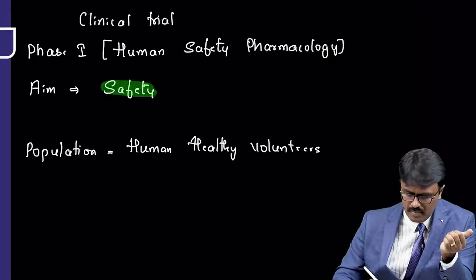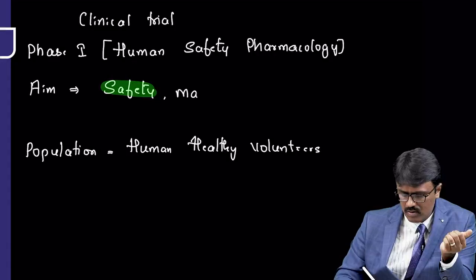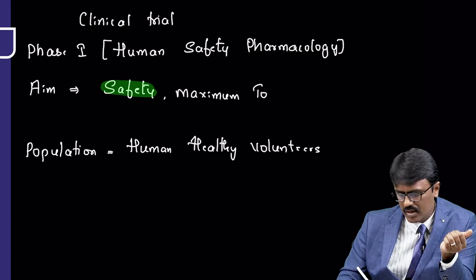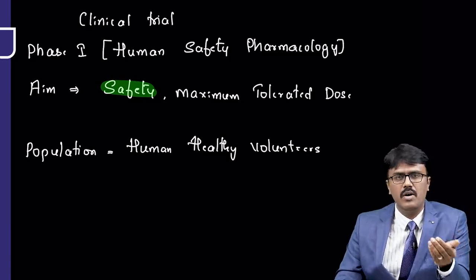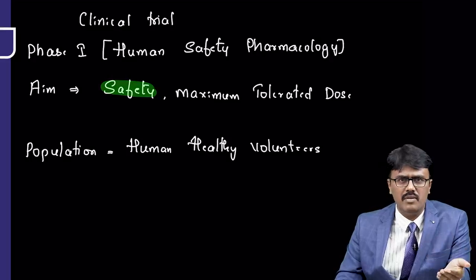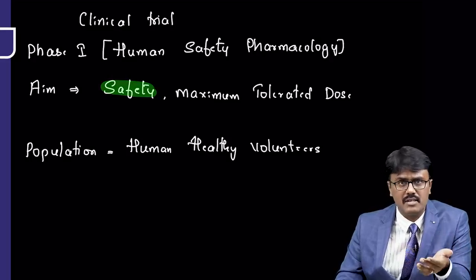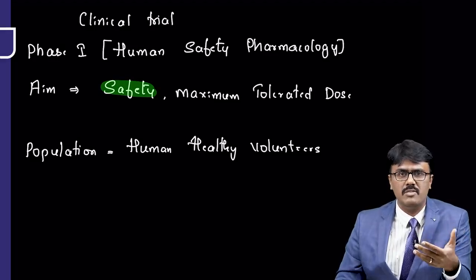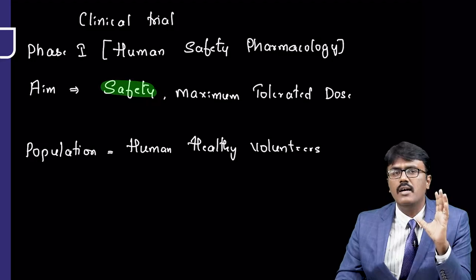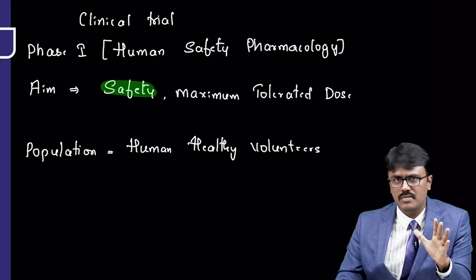Now, if they tolerate the adverse effect better, one more thing we find out is the maximum tolerated dose. What do you mean by that? So I will give 10 milligram to the patient and see if there is any adverse effect. 20, no adverse effect. 30, no adverse effect. At 100 milligram, he starts having gastritis, he will have chest pain. Then I will stop. So that is called the maximum tolerated dose.